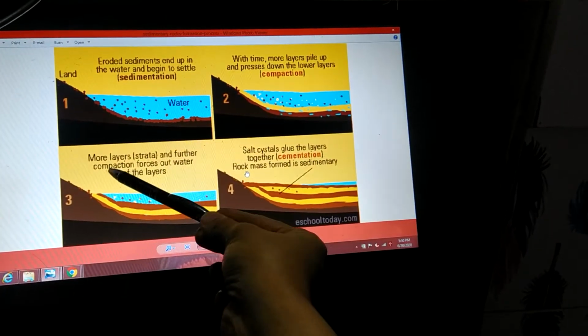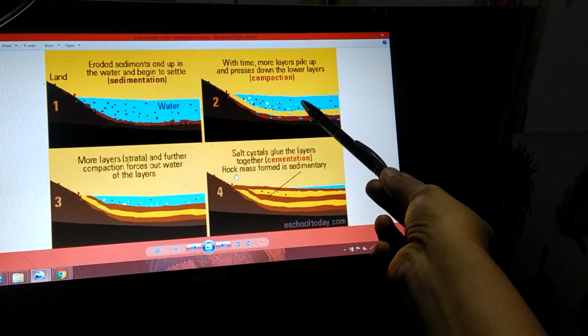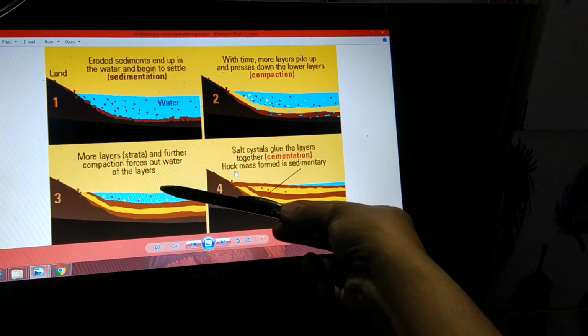More layers and strata form, and compaction occurs. Compaction is because of the pressure created by the upper layers on the lower layers. Water is squeezed out.